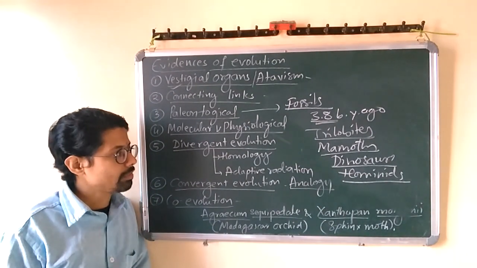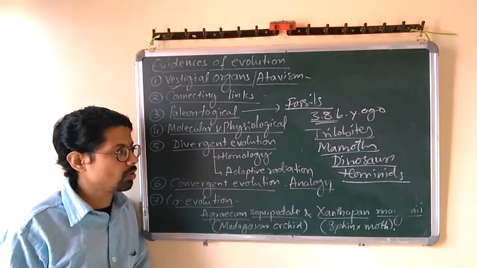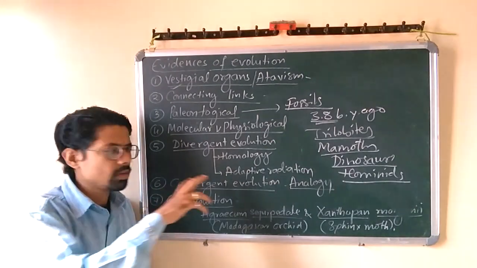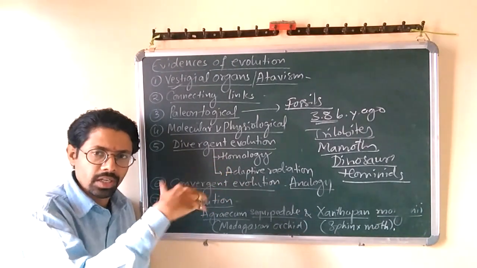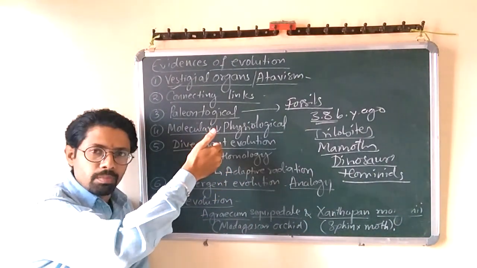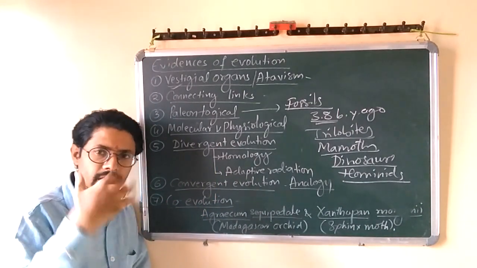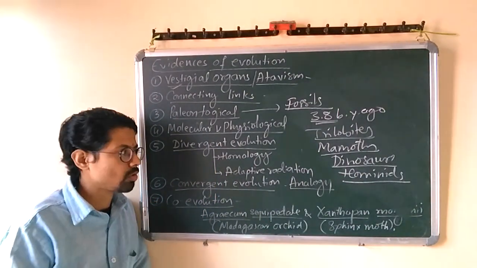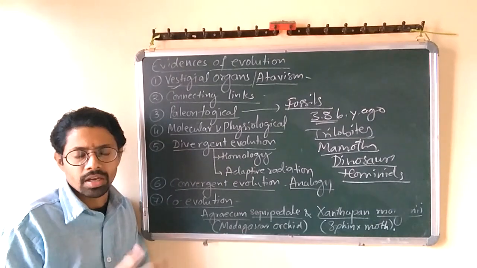Then divergent evolution, in that we come across homology and adaptive radiation. In detail I will discuss homology and adaptive radiation in another video. I will just brush up this topic here, and in the next video we will continue with the detailed discussion of what is divergent evolution and what is convergent evolution.